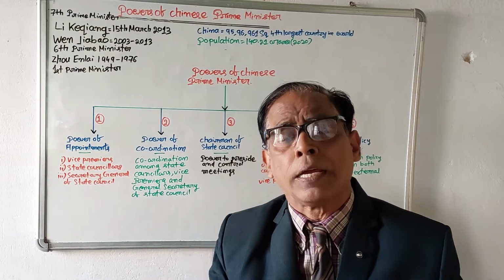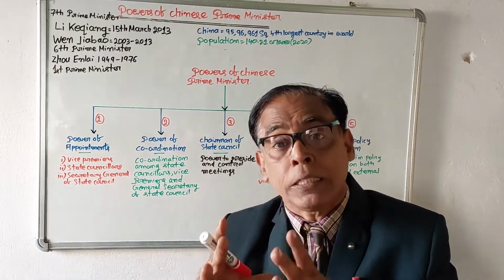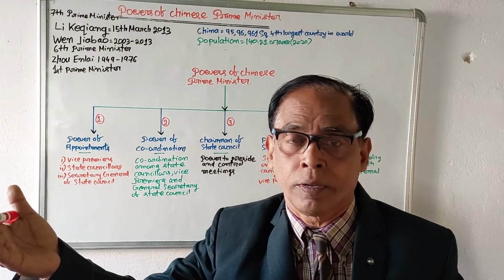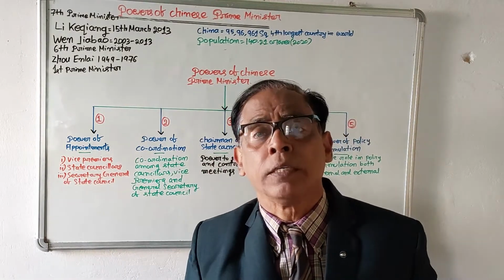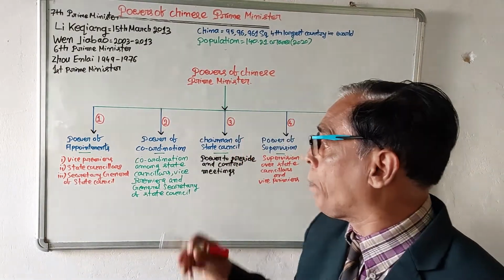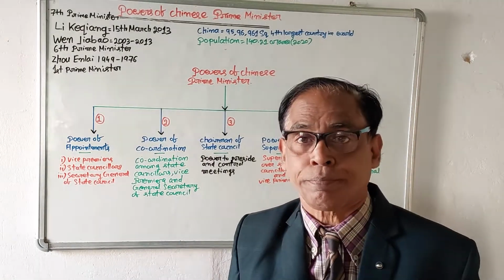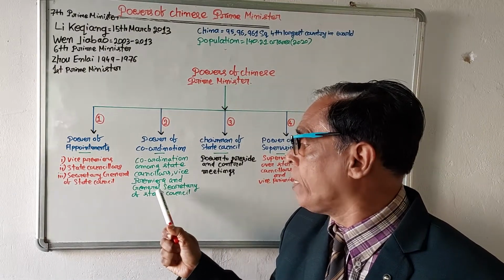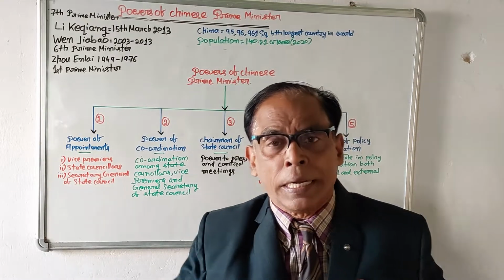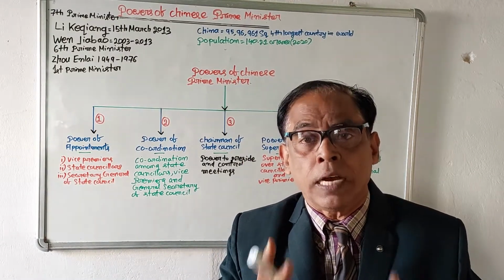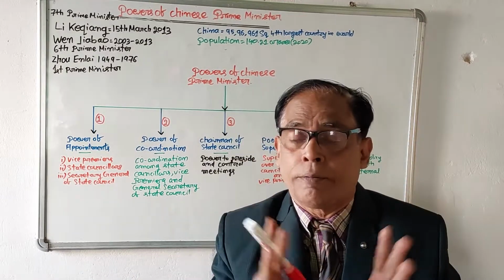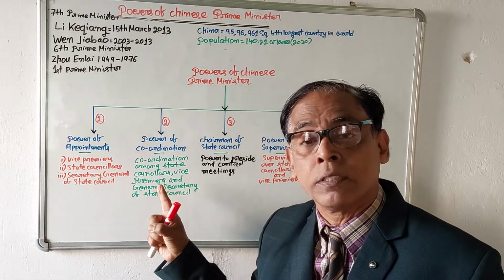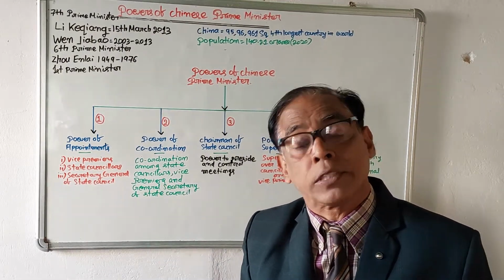Again, if the prime minister of China has to be removed, then the NPC can remove the prime minister before the expiration of his term. So this is a major power of the Chinese prime minister. The second important power of the Chinese prime minister is the power of coordination. He brings about coordination among councillors, vice premiers and the secretary general of the state council. It is the function of the prime minister to coordinate among the state councillors, the vice premiers and the secretary general of the state council.